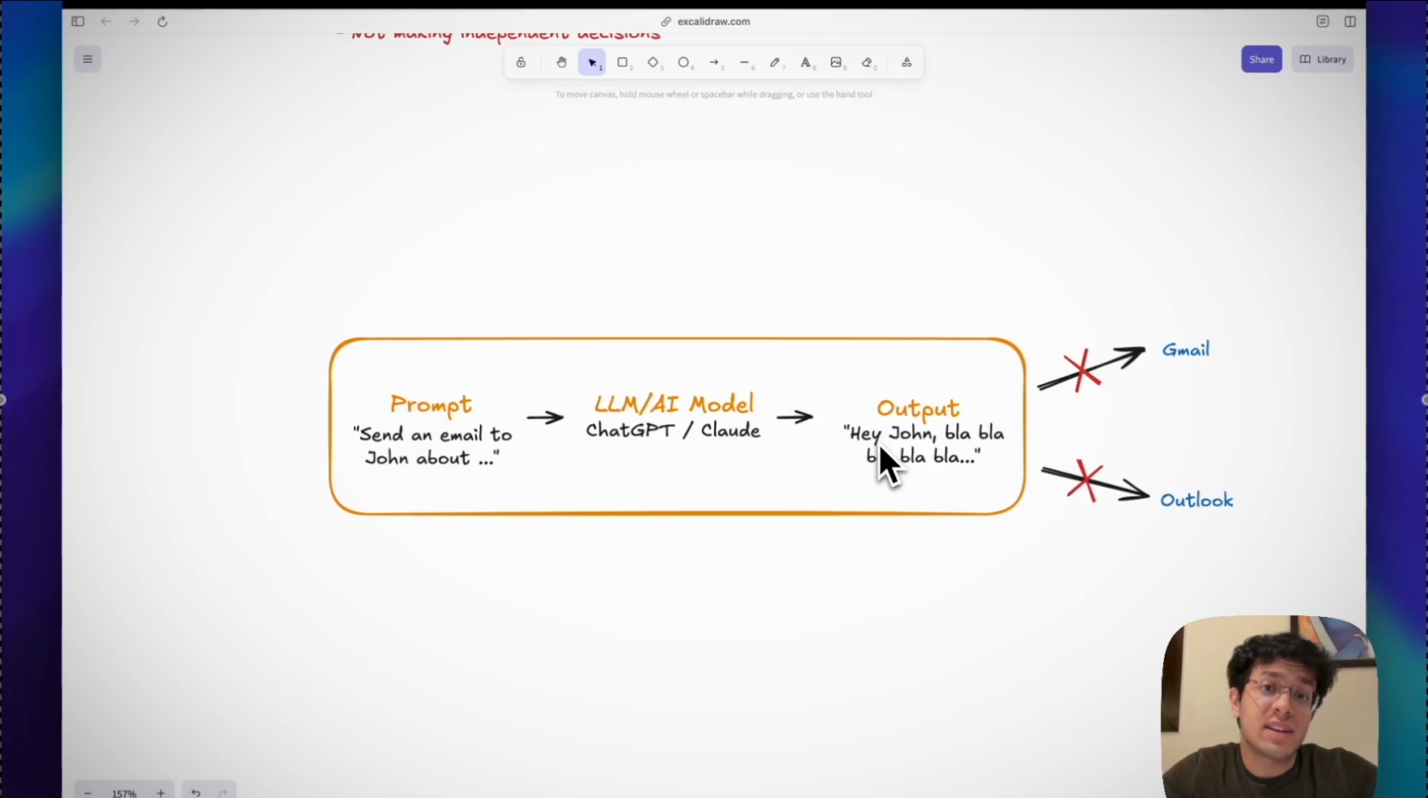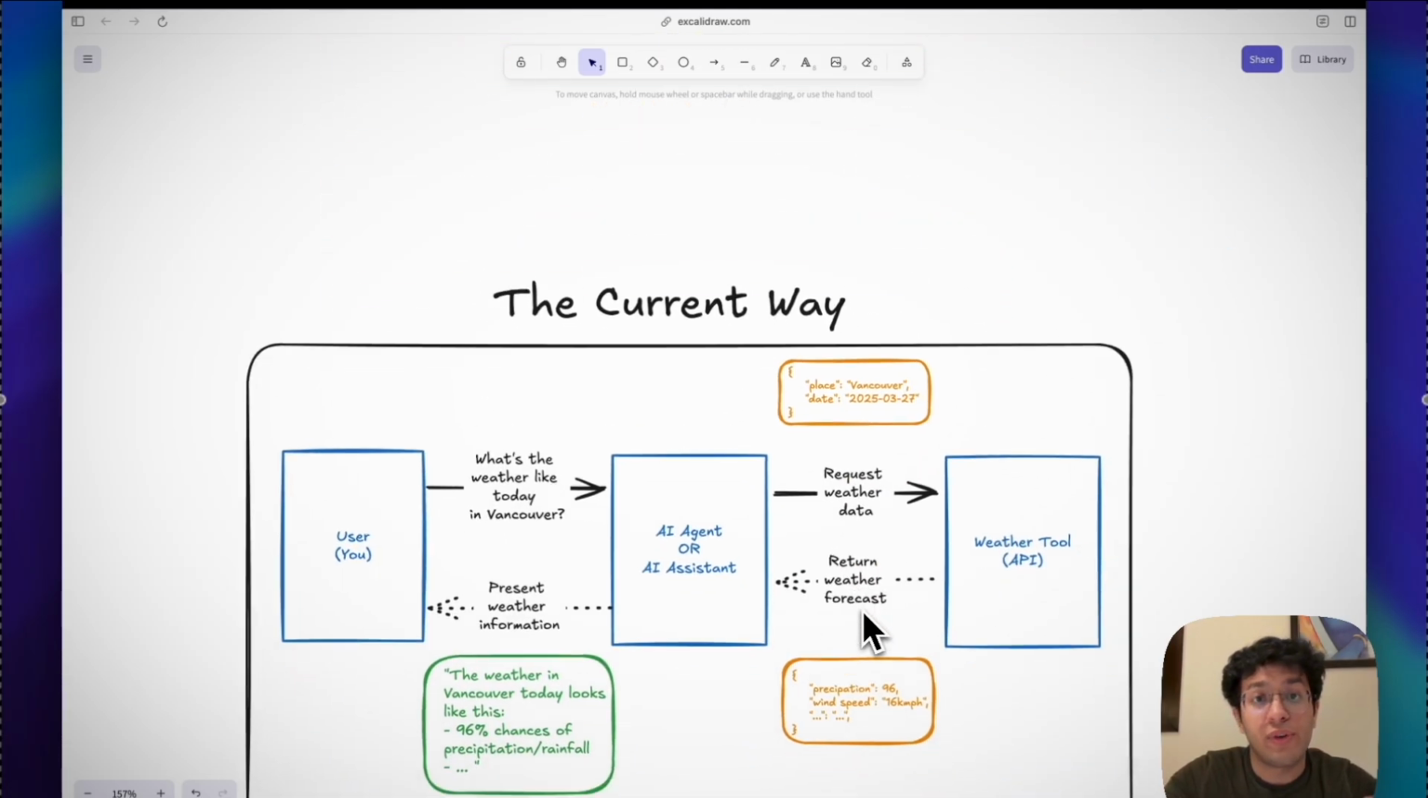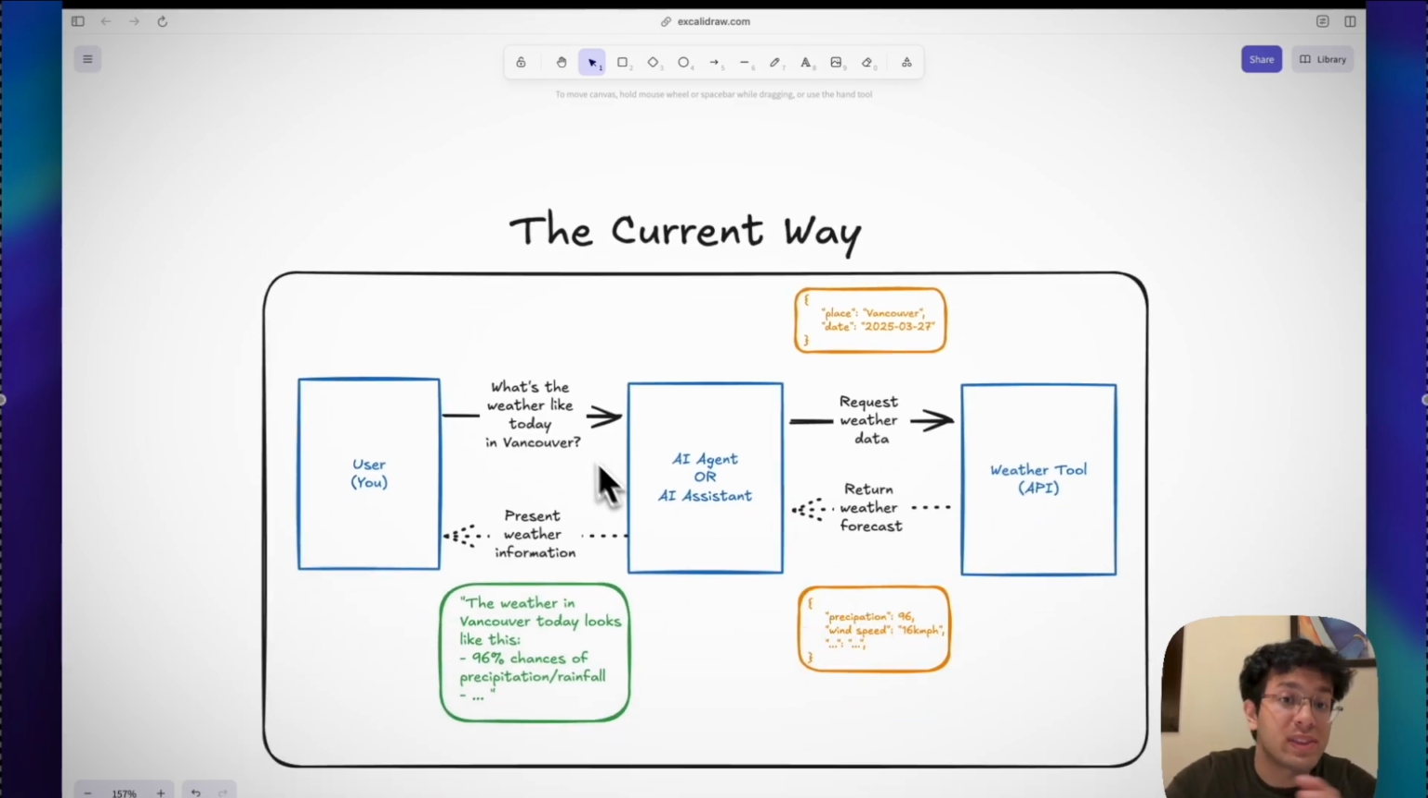So the question that arises is, how do we make an LLM actually useful? How do we get it to not just generate words, but take real world actions? Right now, the answer is that we attach tools to it. So, for example, I ask an AI assistant, what's the weather like today in Vancouver? The AI doesn't actually know the weather. It can't check it by itself. Instead, it goes to a weather service API, requests that information from that service, gets the latest forecast from it, and then presents that information to you in a presentable manner. So the weather in Vancouver today looks like this: 96% chances of precipitation, rainfall, and so on.